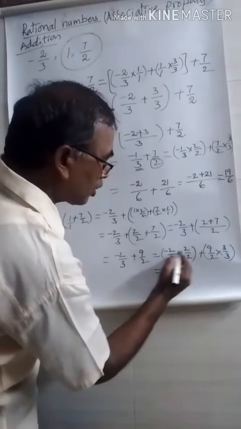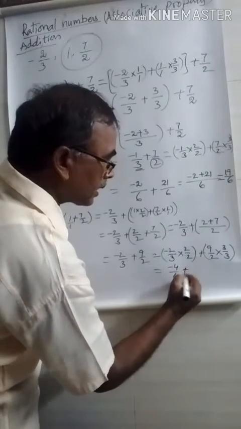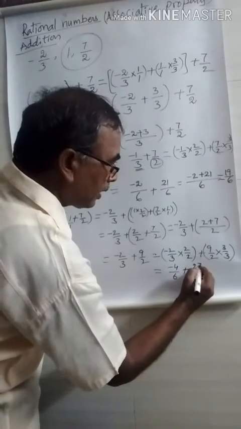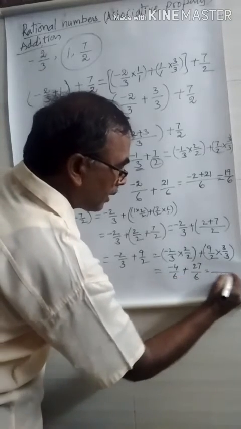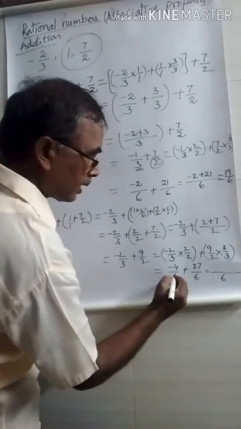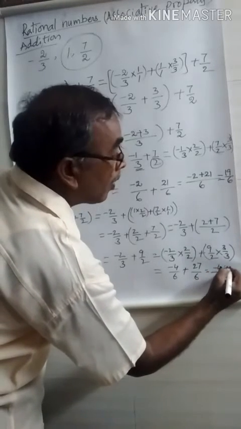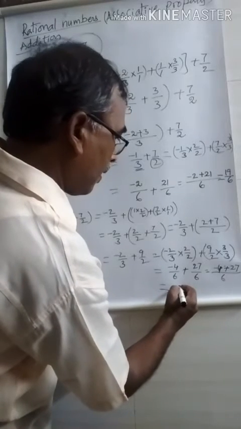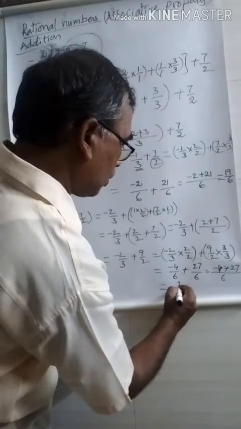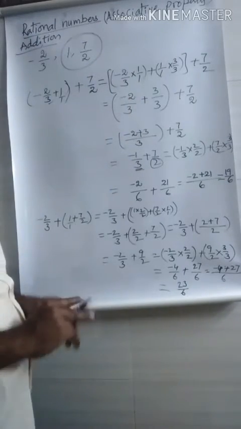Now here you check: minus 2 into 2, minus 4, 3 into 2, 6, plus 9 into 3, 27, 2 into 3, 6. Both the denominators are the same. Hence you write 6, minus 4 plus 27, that means 23 by 6. What we get, both are not the same.